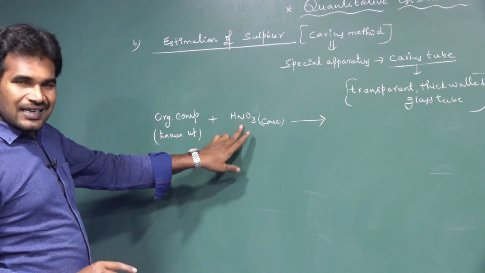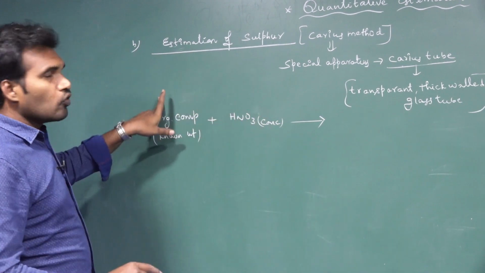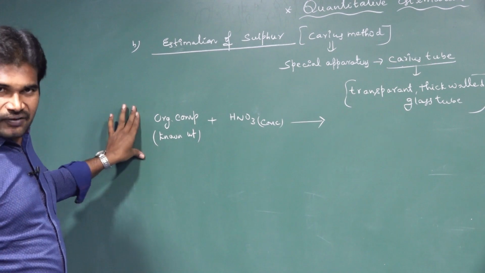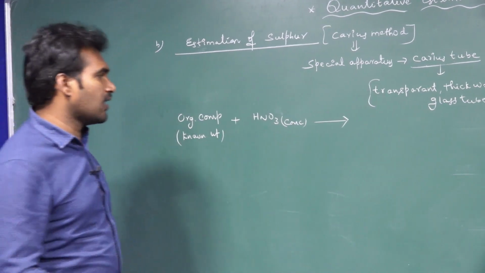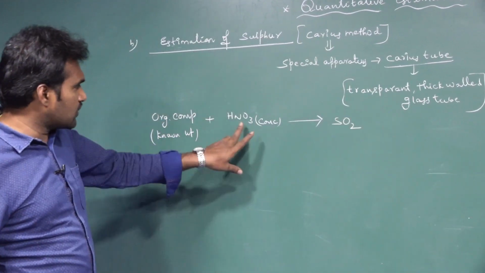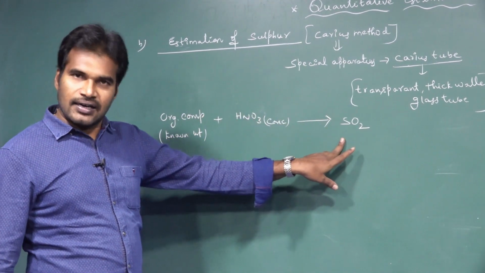This oxidizing agent will oxidize the carbon into carbon dioxide, hydrogen into water, and if there was sulfur in it, that sulfur comes out as sulfur dioxide. The concentrated HNO3 is converting the sulfur into sulfur dioxide.